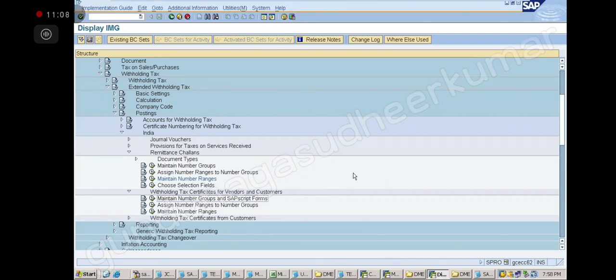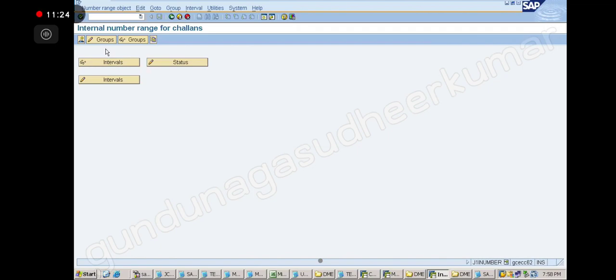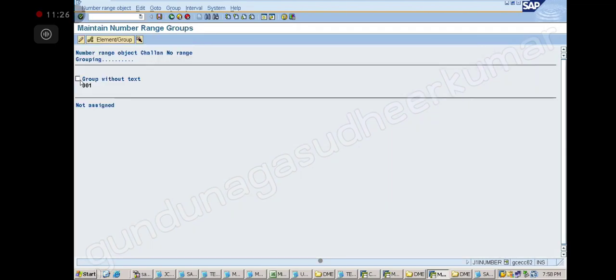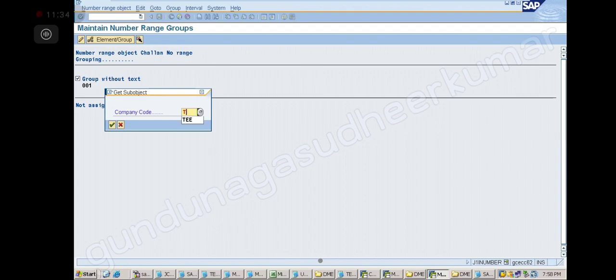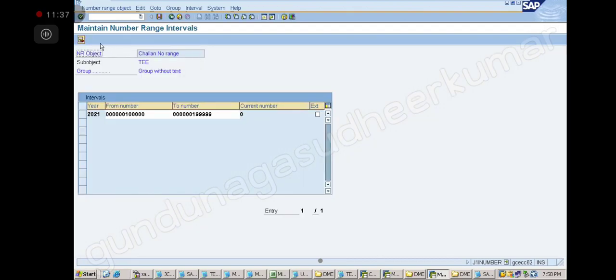Step number 23, yeah? Okay. Yes, sir. Step number 23, you go like this. You click on the groups and you select the group like this. Click on the interval and maintain. Company code you give, EEE, and then you insert. Interval will come here, and then you will maintain the number series like this. Interval you can give like this also.